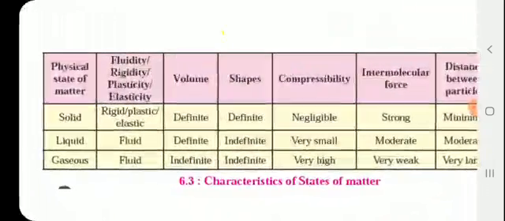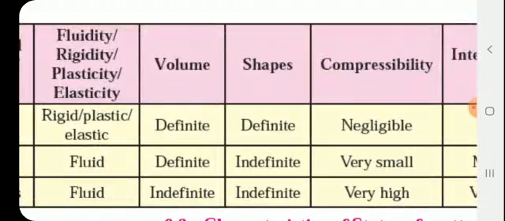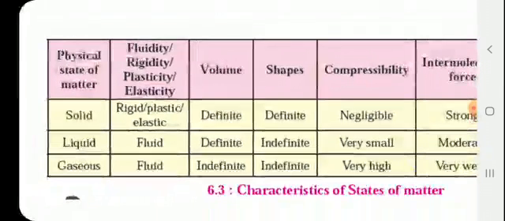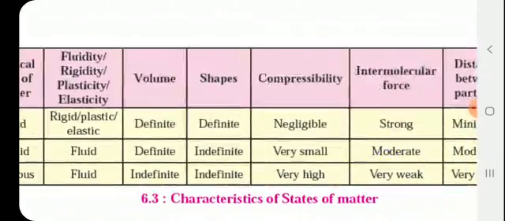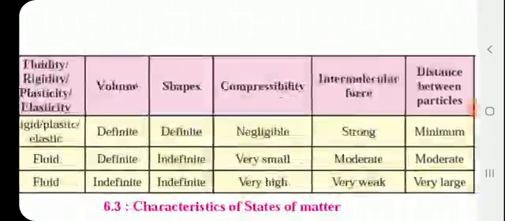So, here is the chart which shows comparison between solids, liquids, and gases. Solids are rigid. They show plasticity property, they are elastic in nature, they have definite volume, their shape is definite. Compressibility is a property through which if we apply force, the things get compressed. So compressibility is negligible. Intermolecular force is very strong in solids and distance between the particles is minimum. Means in solids particles are compactly arranged.